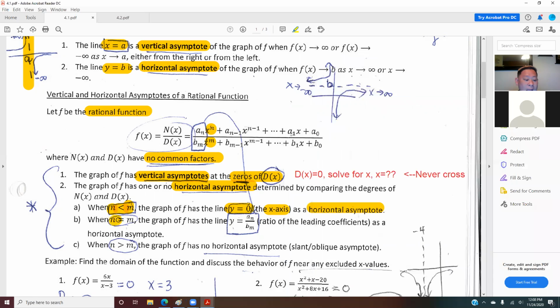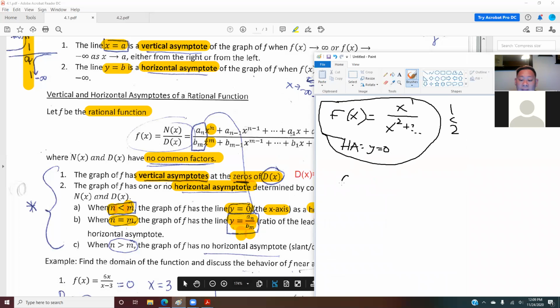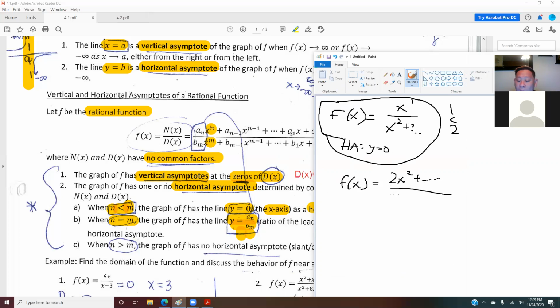What happens if you have exactly the same power? That means the top and the bottom power are the same. Then your horizontal asymptote is the ratio of the leading coefficients. For example, if you have 2x squared plus something behind, over 3x squared plus something behind, the power is 2 on both, so the power is exactly the same.